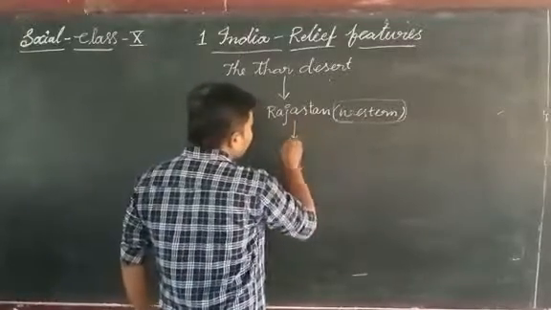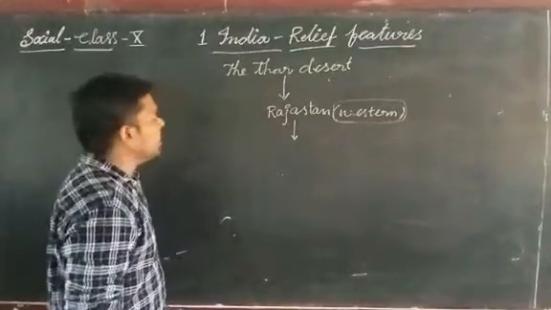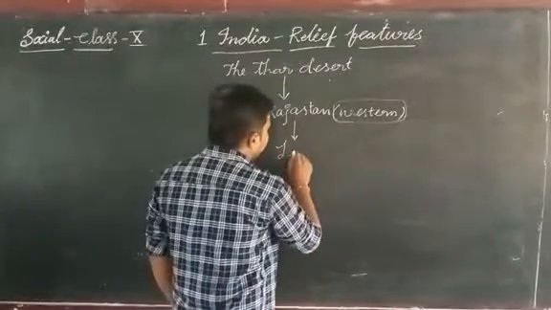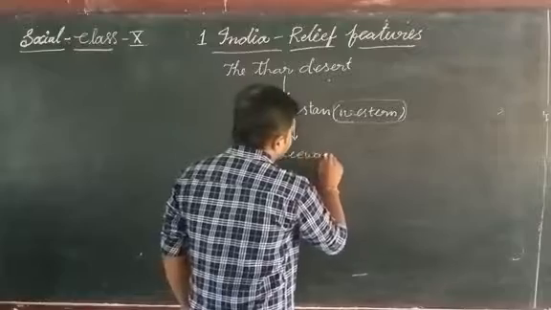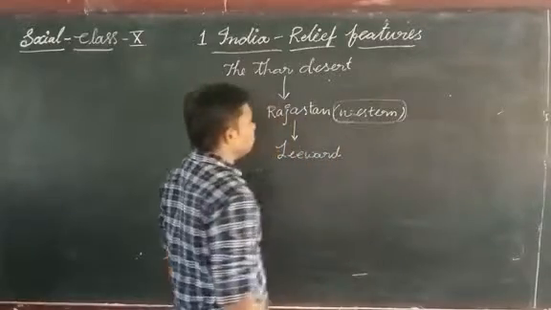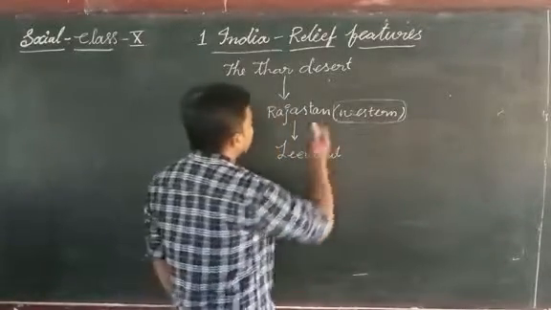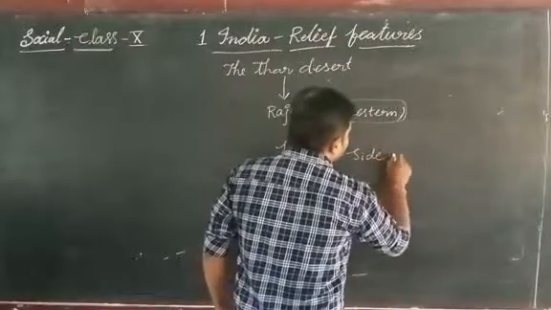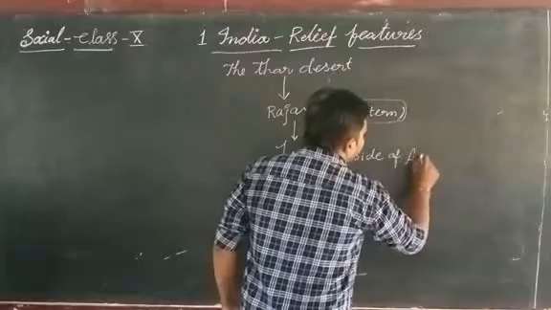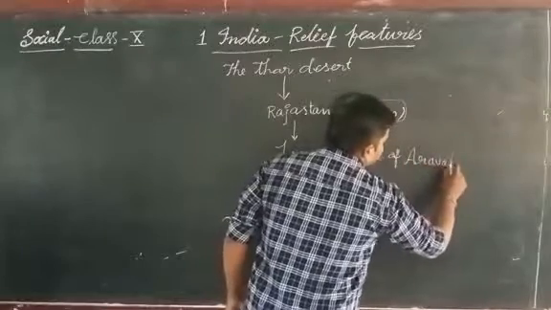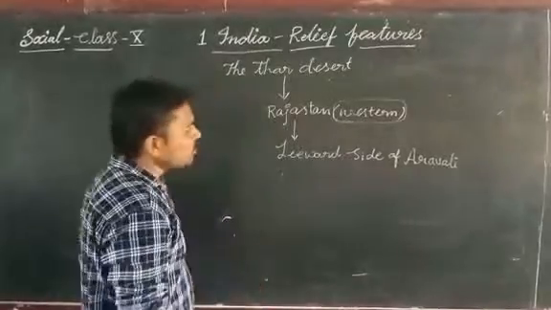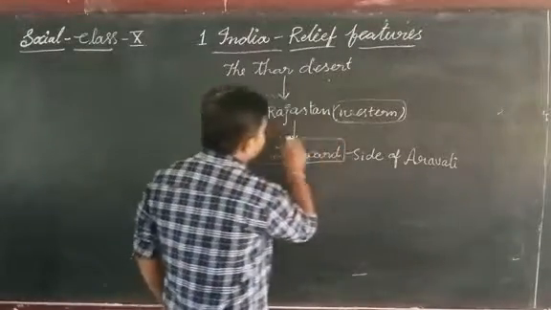Okay, and this is located in leeward condition. It means it is on the leeward side of the Aravali.